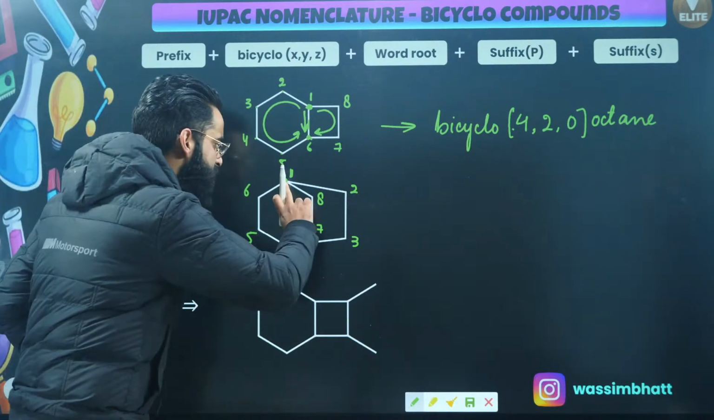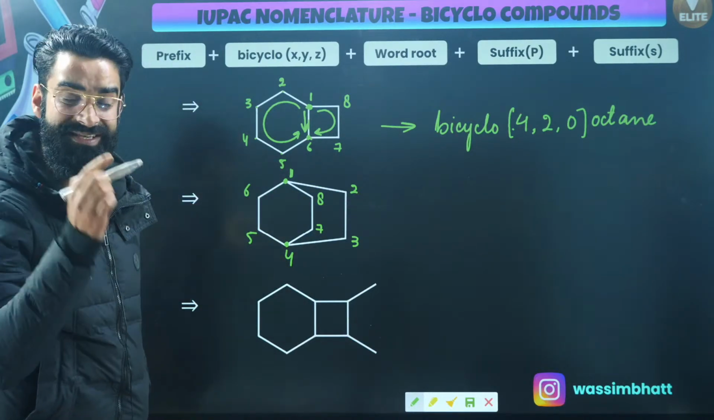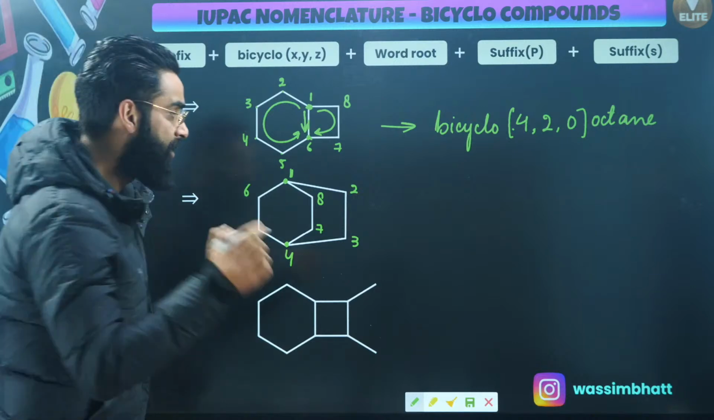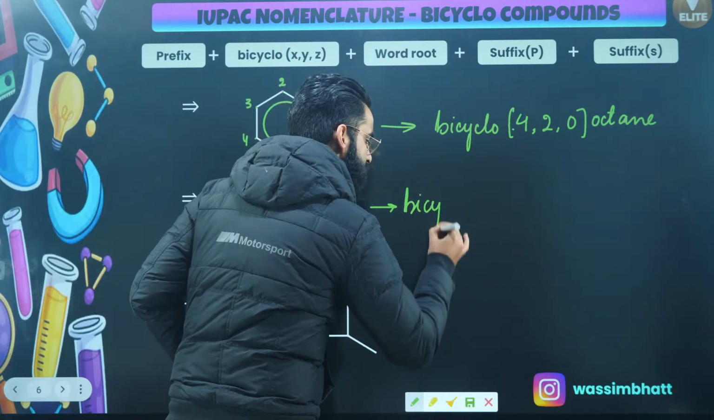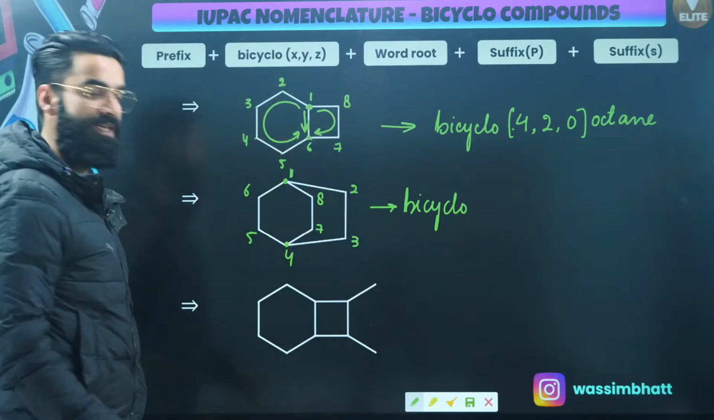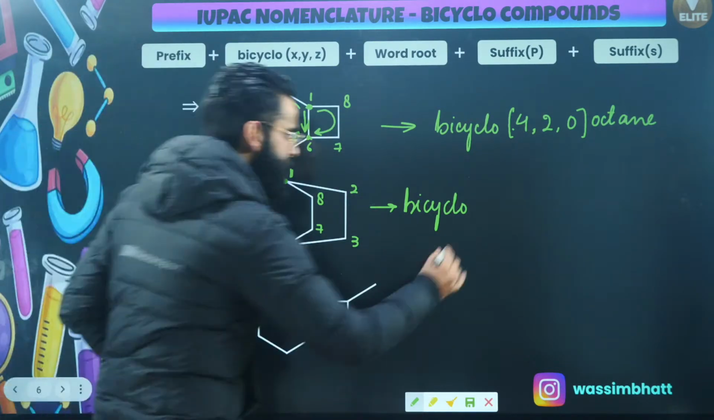Now, first of all, are there 2 carbon atoms in common? Yes, there are 2 carbon atoms in common. So, before the word root, I will be using bicyclo. Now, people, have a look.